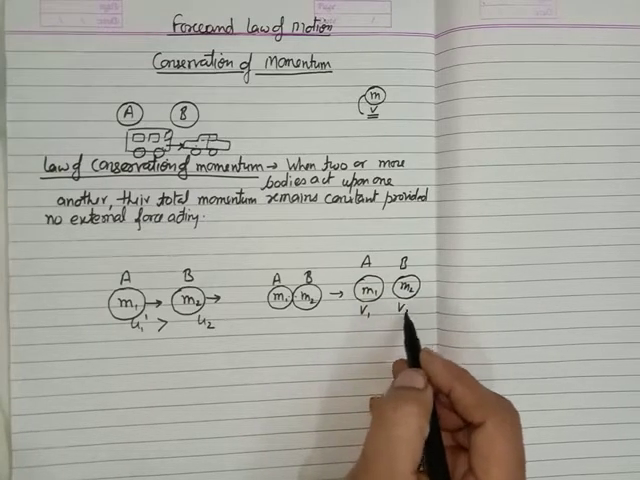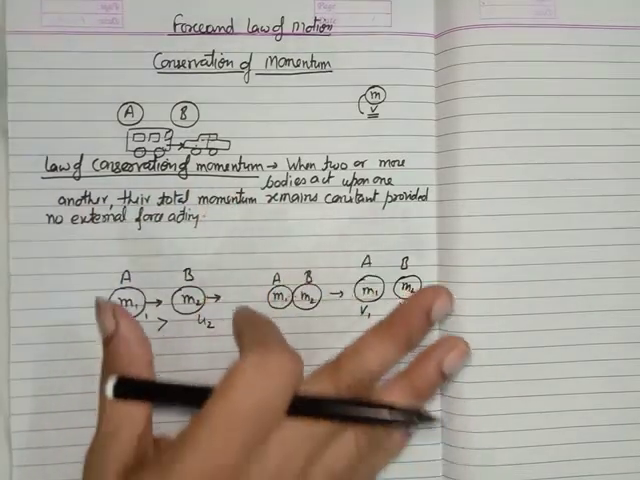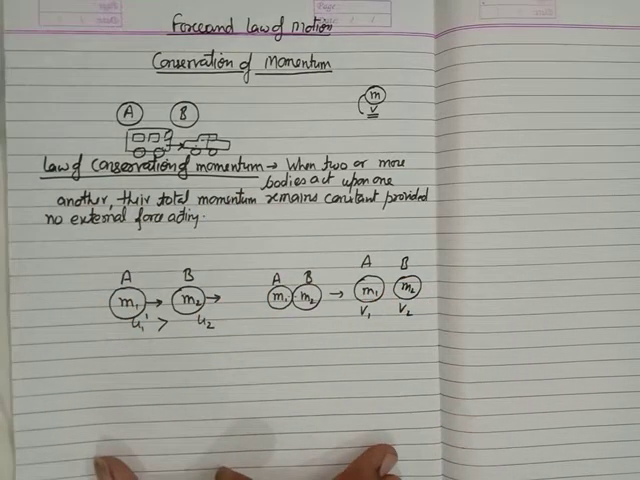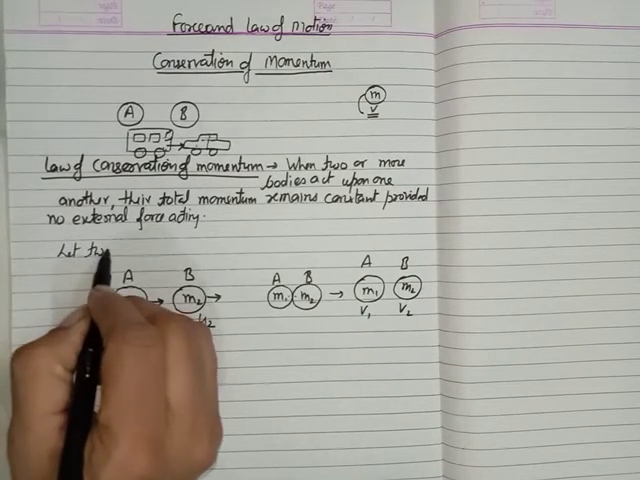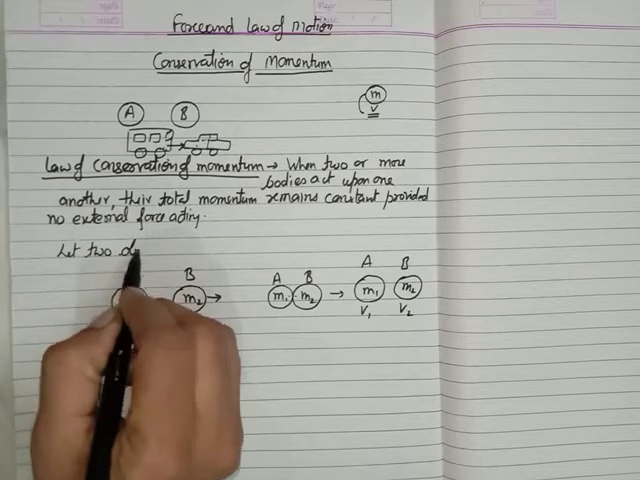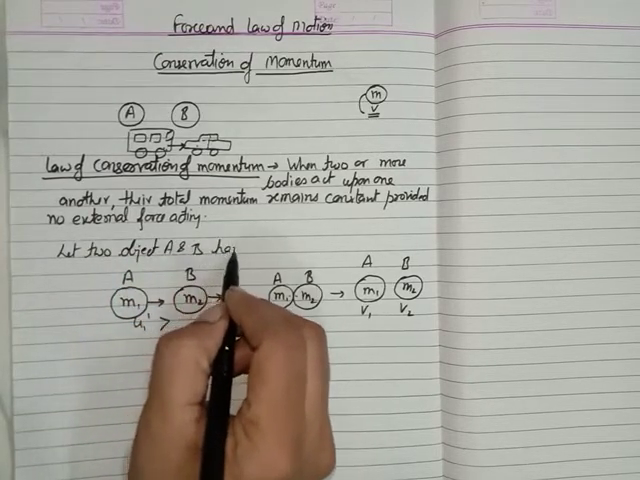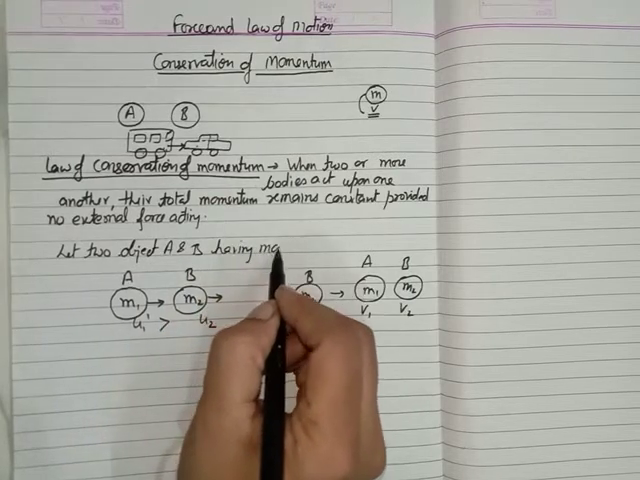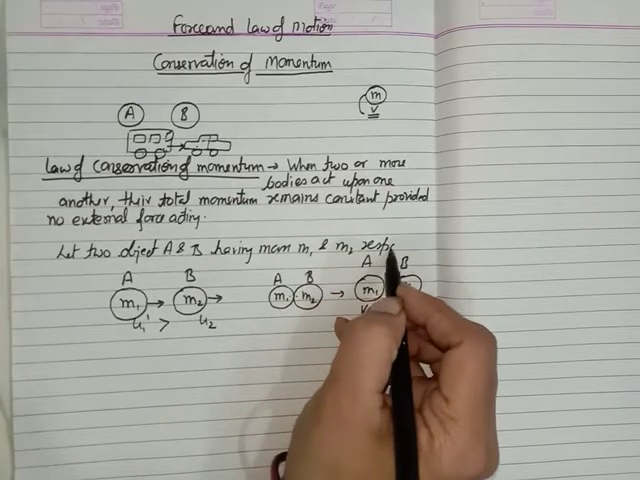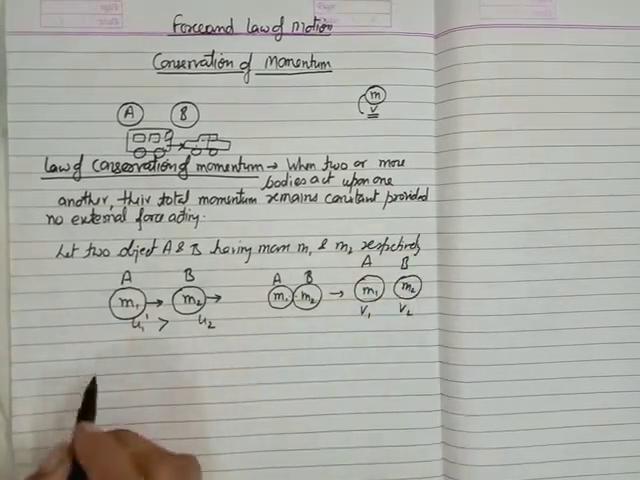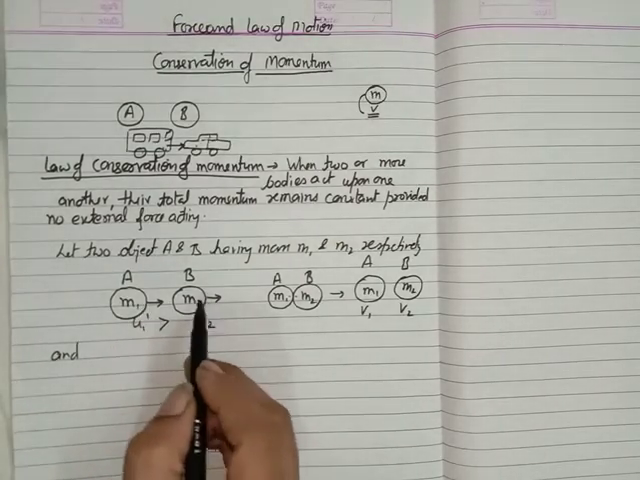Okay, it's clear. So when you write the law of conservation of momentum, you also have to write the derivation of this law. So let two objects A and B having mass m1 and m2 respectively, and they are moving in the same direction. It is a very compulsory condition that you have to write they are moving in the same direction.